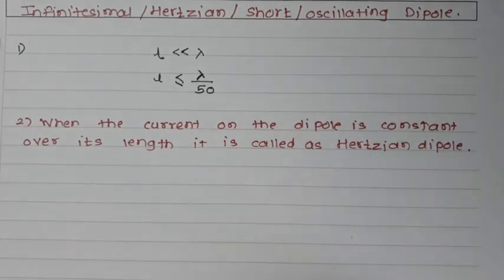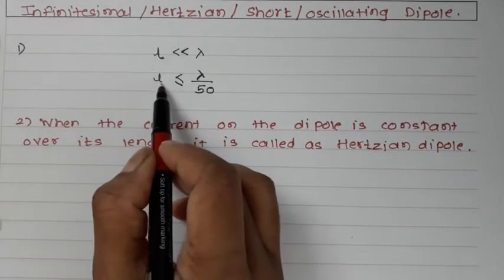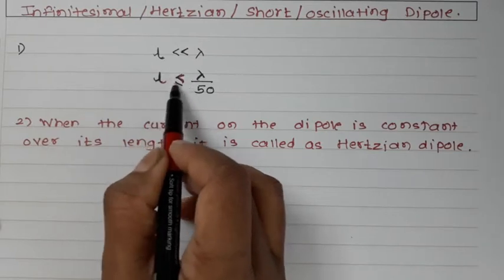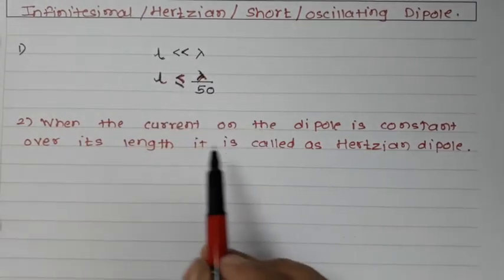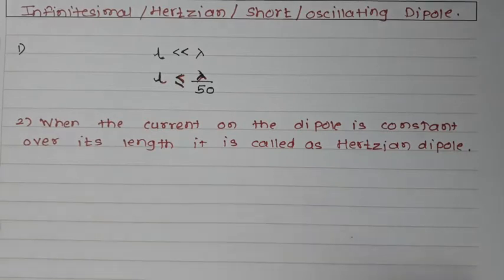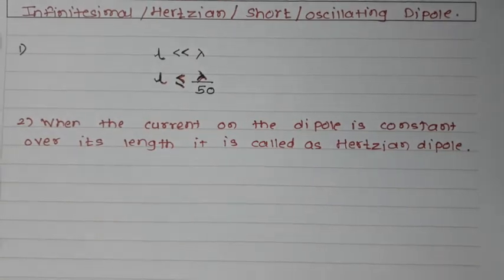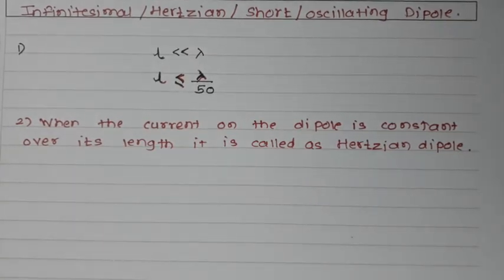As we know, whenever the antenna length is less than or equal to lambda by 50, the current distribution is almost constant over its length, so it is also called the Hertzian dipole.